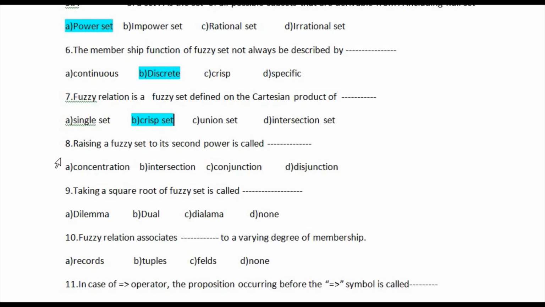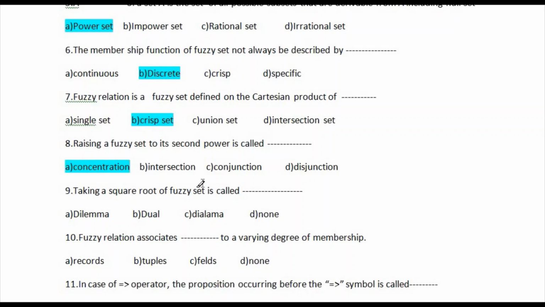Raising a fuzzy set to its second power is called? The options are concentration, intersection, conjunction, disjunction. So the correct answer is option number A, concentration. Concentration is the correct answer of this question. Let's go for question number 9.